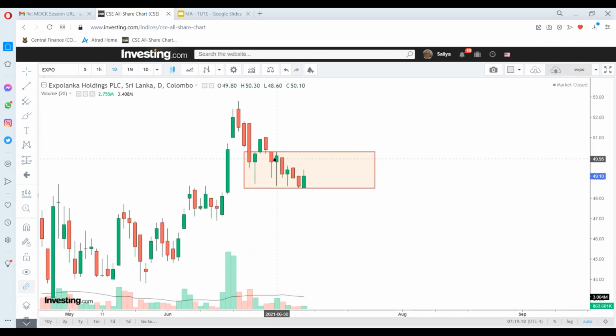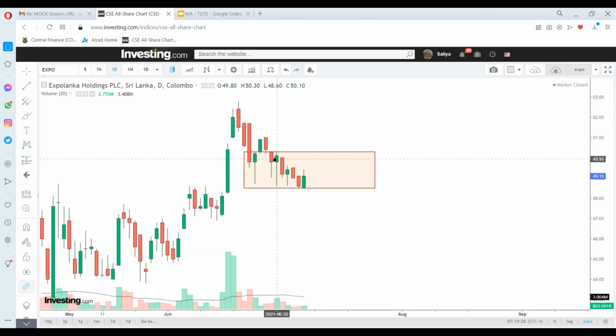At that point, I kept those lows, and in fact, I drew this area between 48.50 being the low to 50.30 as the high.